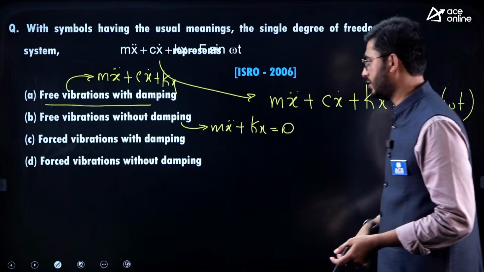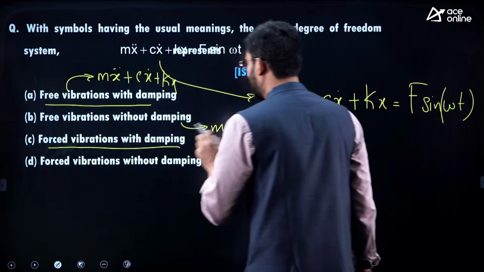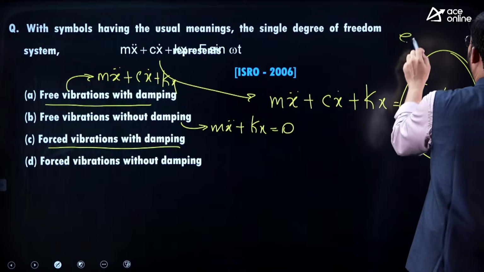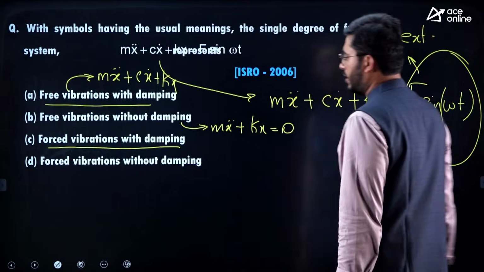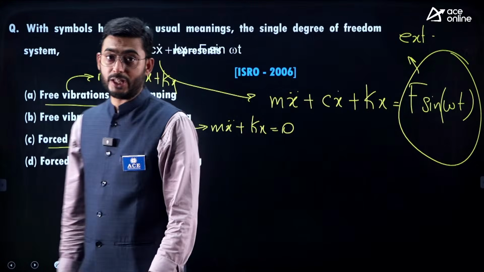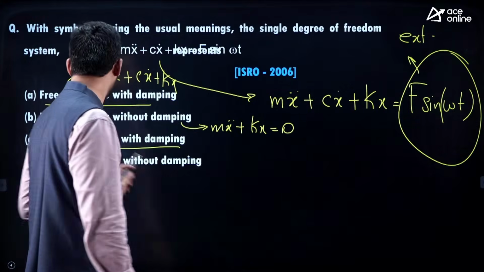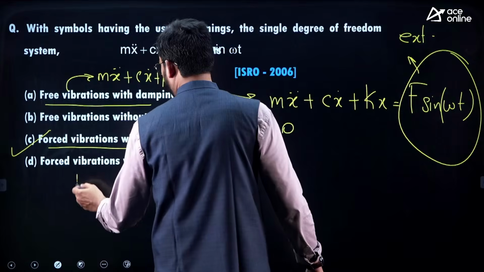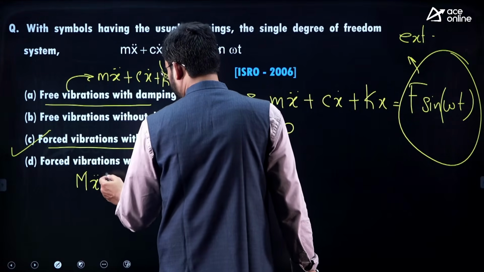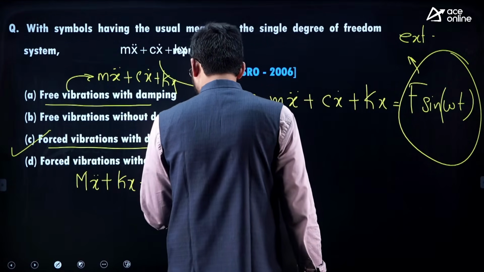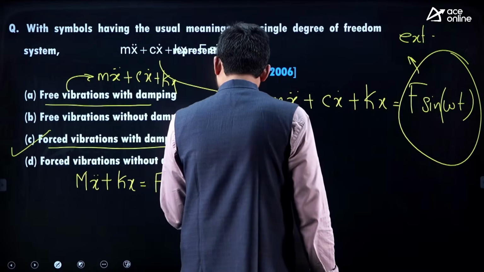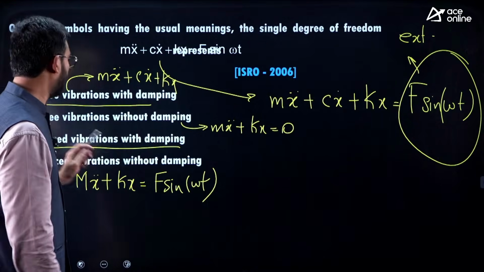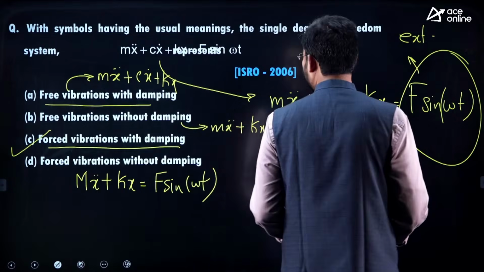Damping means loss in energy. Forced vibration with damping. Yes, here this is called external excitation. Okay, so it is a case of forced vibration with damping. Option C is the answer. And option D, if you want me to write, then it would be m x double dot plus K x equal to F times sine omega t. That's all. Okay, so for this question, option C is the answer.